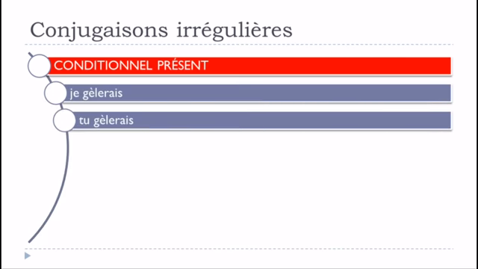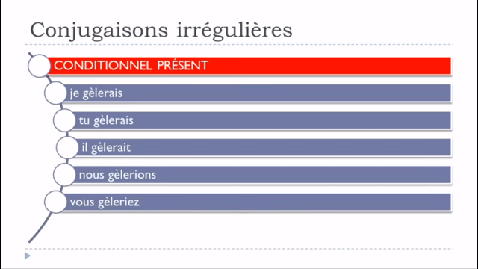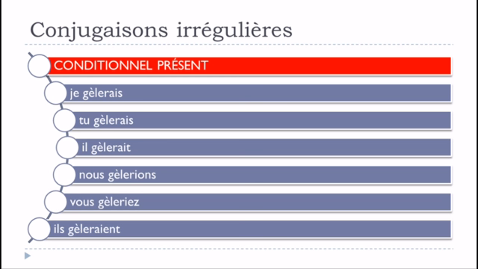Je gèlerais, tu gèlerais, il gèlerait, nous gèlerions, vous gèleriez, ils gèleraient. Okay, so what you can see is that it's exactly the same modification, and it will concern all the forms. So accent grave on top of the first E. Gèlerais, gèlerais, gèlerait, gèlerions, gèleriez, gèleraient.